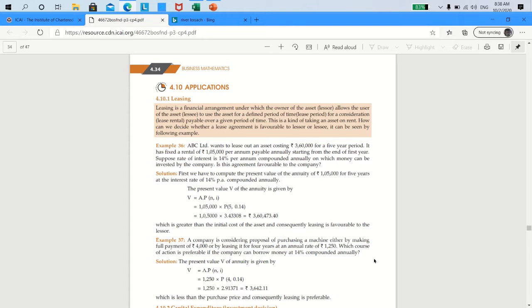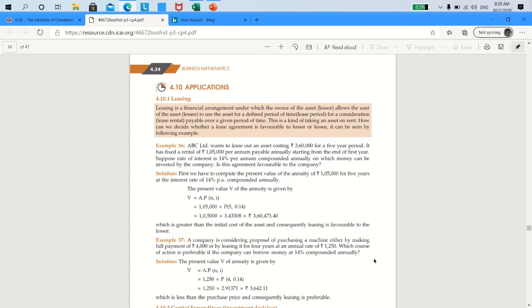Now, the point that you need to bear in mind is the question that is asked is, should you buy the asset directly or should you lease it? If you were to buy the asset, you have to invest 10 lakhs today itself, and 10 lakhs will be present value as far as you are concerned, because you have to pay 10 lakhs today itself.